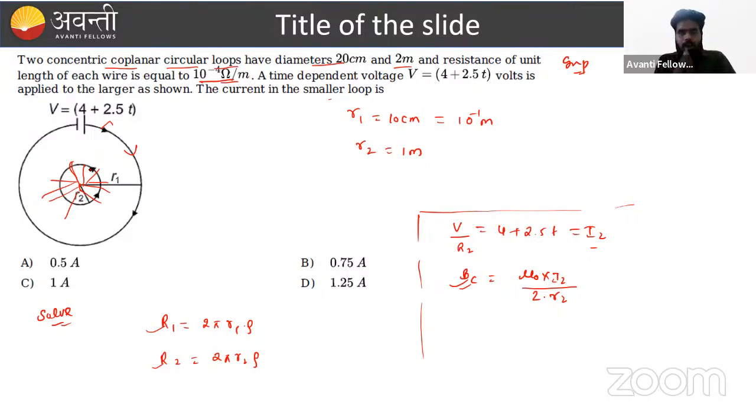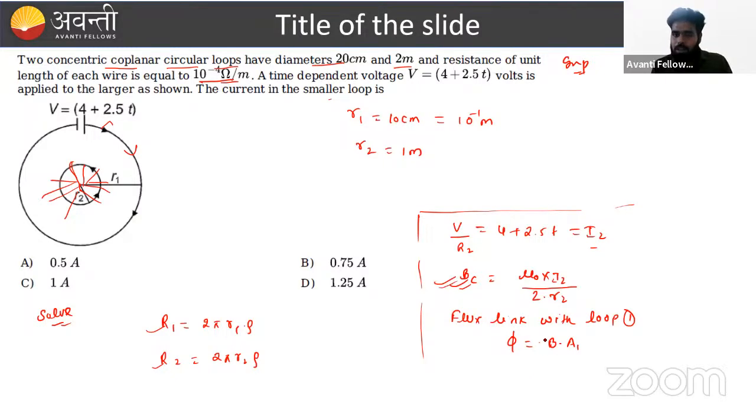Once we get the magnetic field, we can also find the flux linked with loop 1, that is the small loop. How, beta? We know the formula: flux is nothing but B into A. But which area do we have to consider? A1.